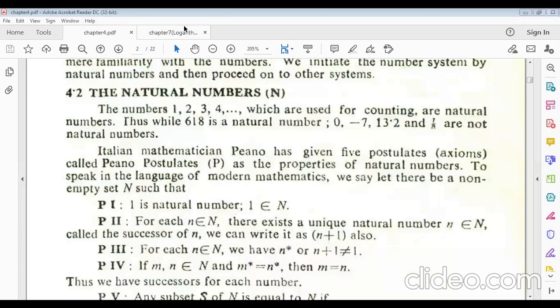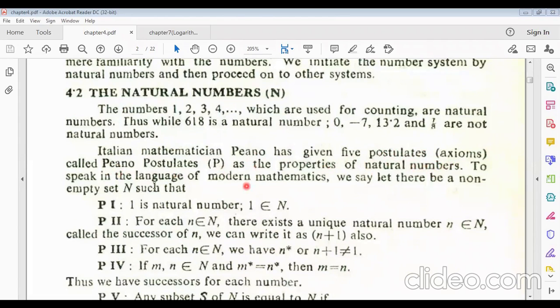Okay, now what is a natural number and what are the properties of natural numbers? The numbers 1, 2, 3, 4, and so on, which are used for counting, are natural numbers. Thus 6, 8 is a natural number. 6, 18 is a natural number. 0, minus 7, 13.2, 7 by 8 are not natural numbers because they are not used for counting. This is why. Italian mathematician Peano has given 5 postulates, axioms, that means properties, called Peano postulates as the properties